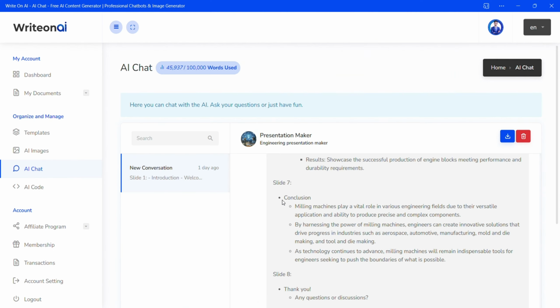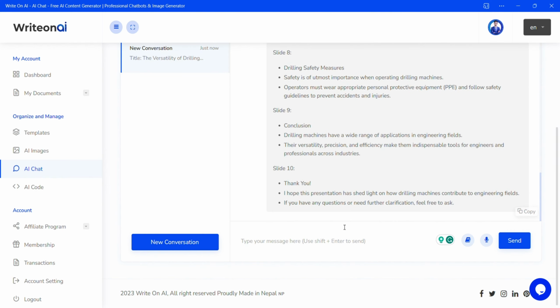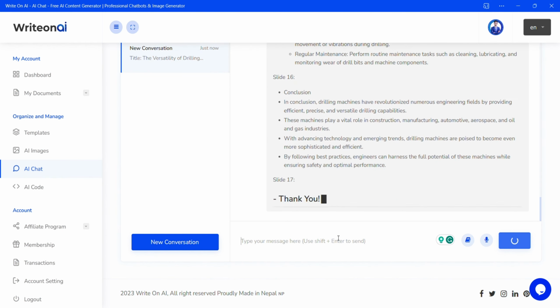Let's see if you want to generate a presentation. Just select the Presentation Maker chatbot to make a presentation on the topic. You will get your presentation within a second. If you want to extend the presentation, just tell the chatbot your presentation is ready.